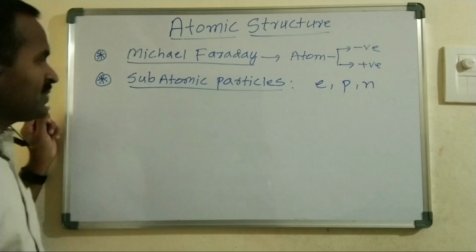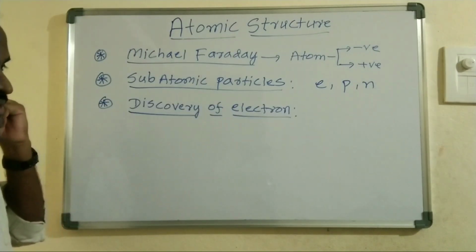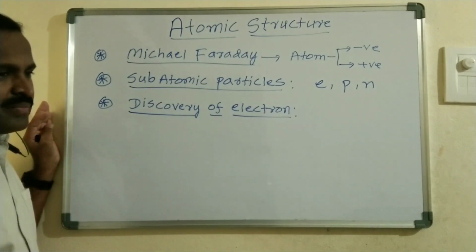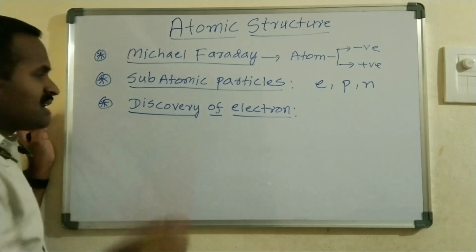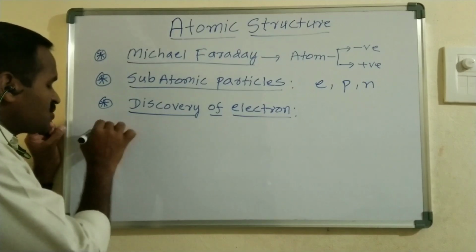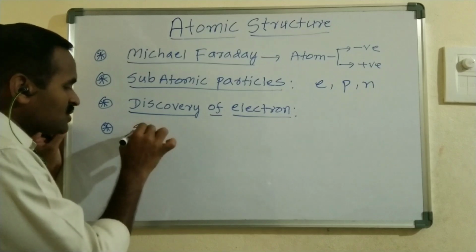The next topic is the discovery of the electron. This electron was discovered by J.J. Thomson based on the cathode ray discharge tube experiment. So this discharge tube was designed by Sir William Crookes, a scientist.